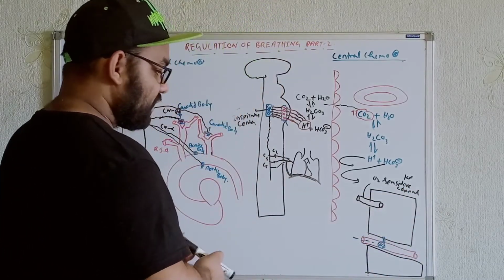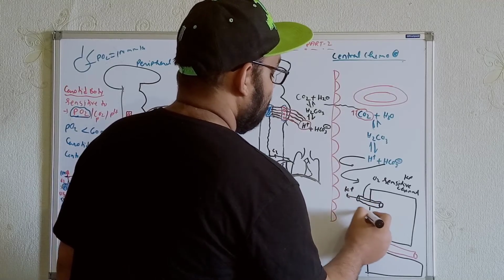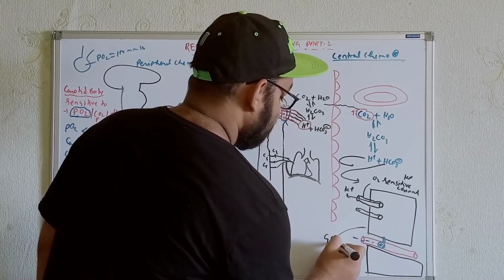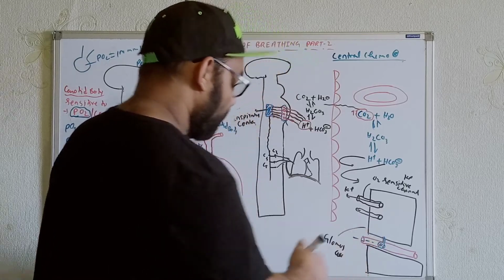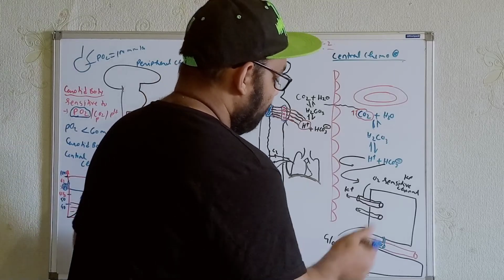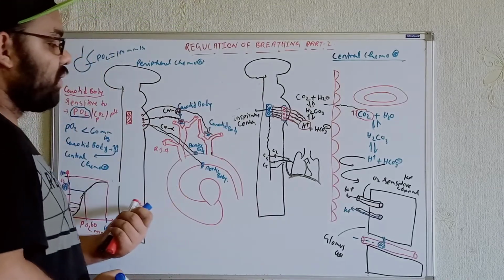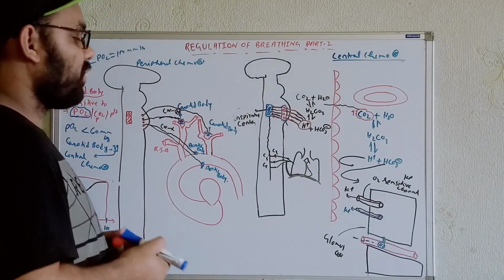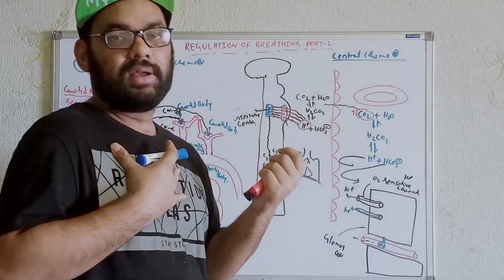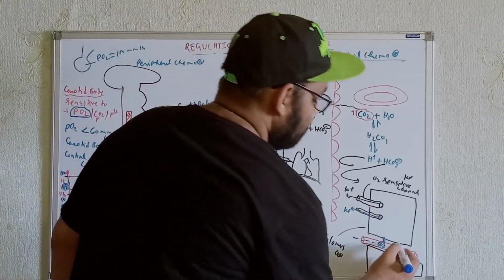So whenever oxygen is available, at that time the potassium will leak out, it will come outside of the cell. This type of cell is known as a glomus cell. So whenever the oxygen is good enough in amount, the potassium will come out. But whenever the partial pressure of oxygen falls down, there will not be a good enough amount of oxygen, because whenever the oxygen is less, definitely less oxygen is coming into the lungs. As a result, when it goes from the lungs through the systemic circulation, the oxygen will also be less.